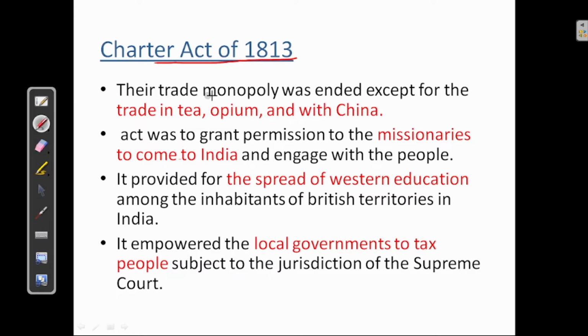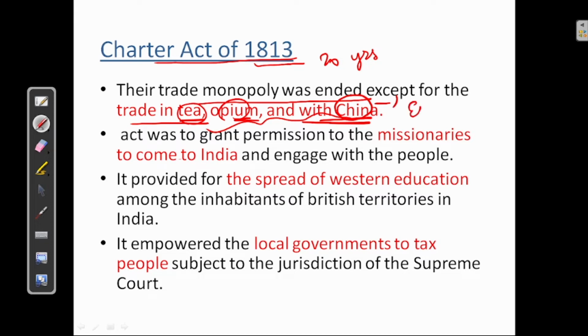The trade monopoly was ended except for the trade in tea, opium, and with China. See, earlier we have seen there was a trade monopoly for another 20 years. Right? But here in Charter Act of 1813, trade monopoly was ended except for trade in tea, opium, and with China. So private members can trade in India, but they can't trade in tea, opium, and China. These three trades are done only by the EIC.